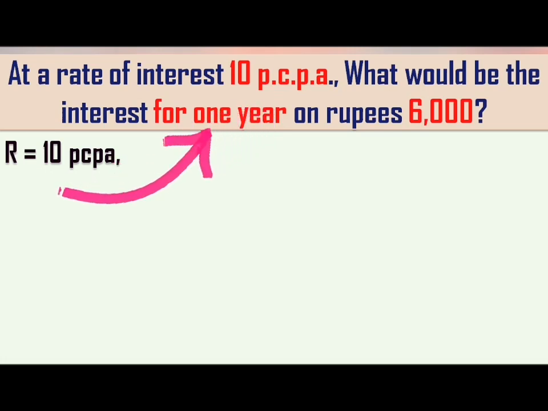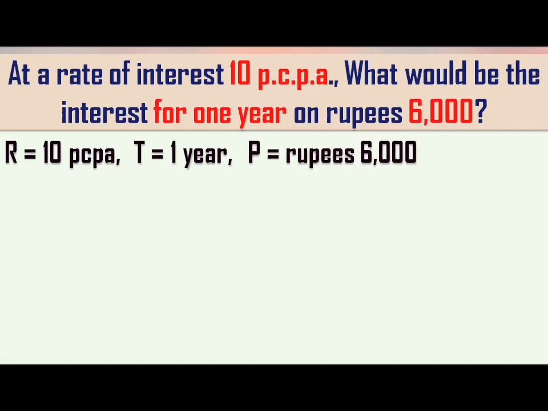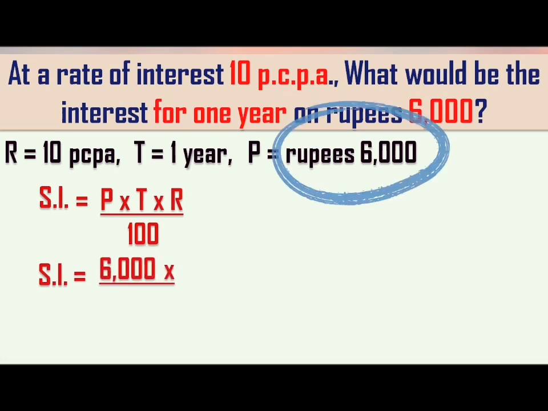Next one is for 1 year. That means the time period for which that amount, that is 6,000, is taken is 1 year. So mention it as T equals 1 year, and that 6,000 is the money borrowed or taken, so the principal amount is rupees 6,000. Now the question is how much interest one should pay. Very first, write the formula SI equals P into T into R, the whole upon 100. Mention the values. Very first, SI, that is simple interest, I need to find, so write SI equals. P is 6,000, so write 6,000 into T.